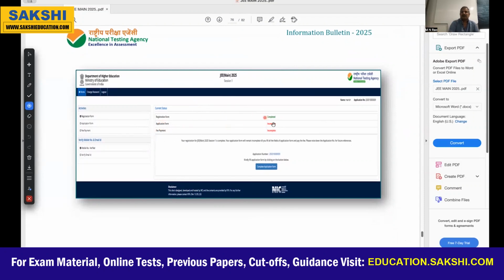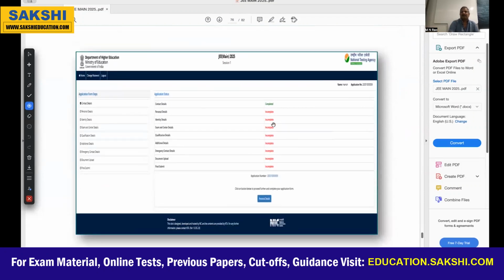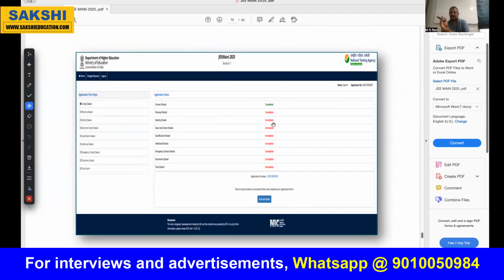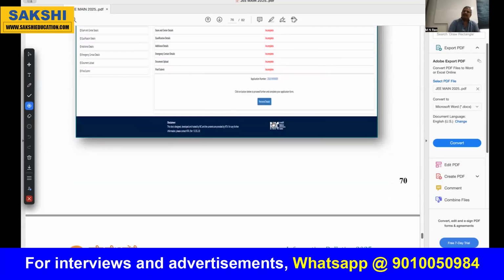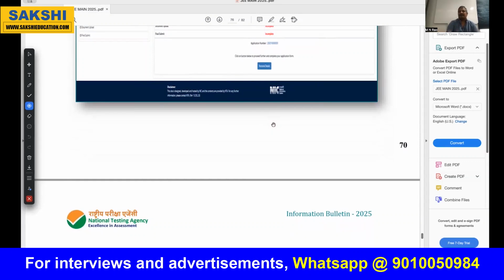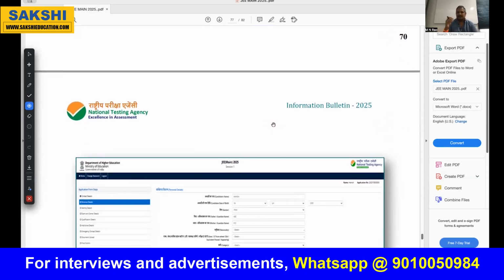Next, application. You click this application, you will get the application form. In that, the data you can easily fill: your father name, mother name, guardian name. They will ask whether you are going through coaching or self-study, whatever you want, you can note down. Also school studies and college studies, and which category you belong to, that is important, and which exam you want to write. That is JEE, paper A, that is nothing but the first paper, BE, BTech, part 1 or paper A.